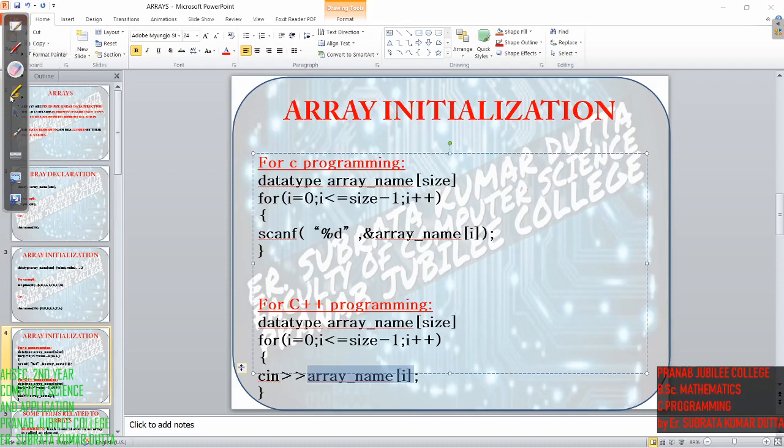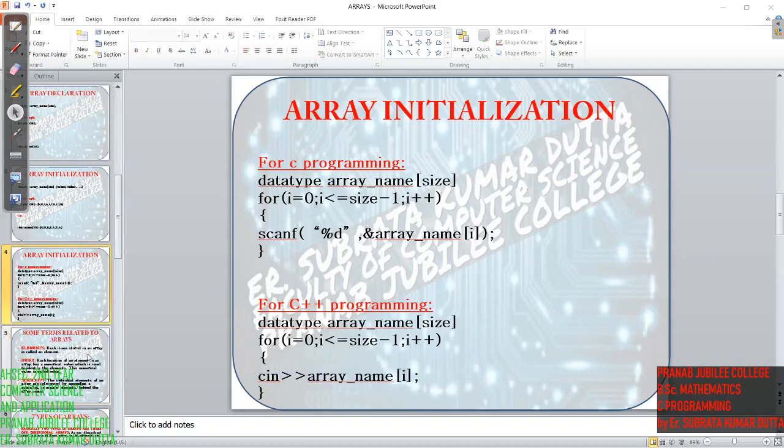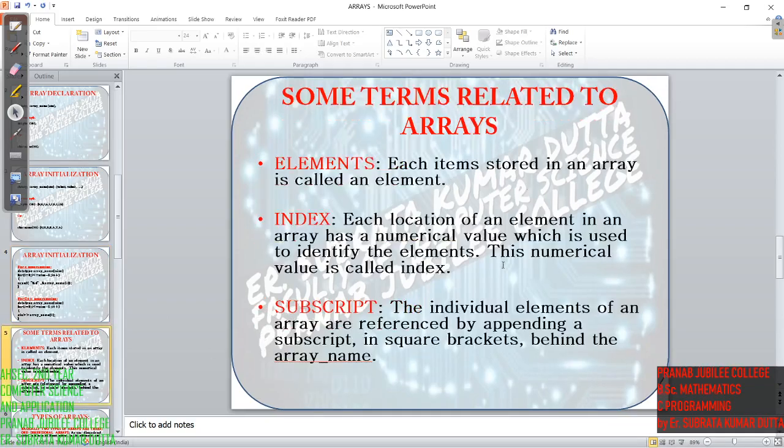Now we'll see some terms related to arrays. What is an element? Each item stored in an array is called an element.